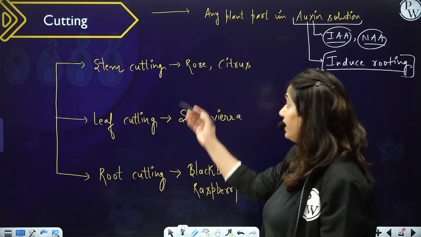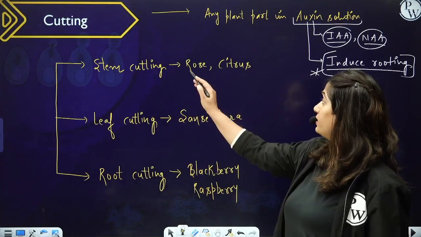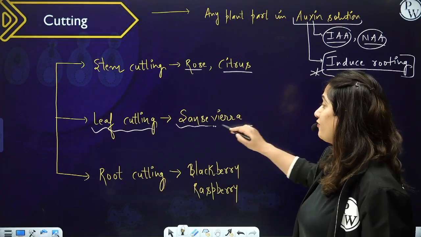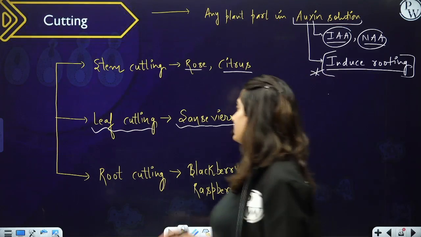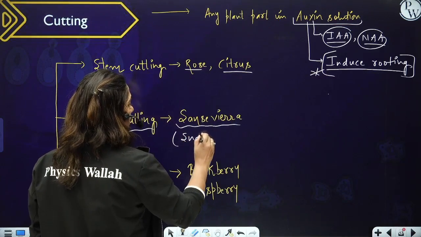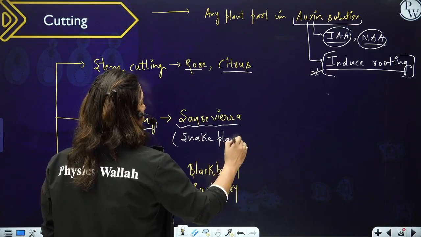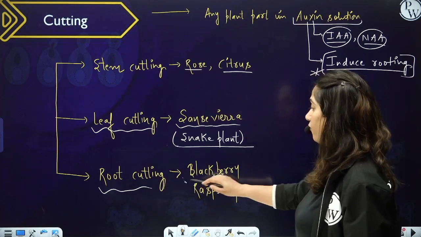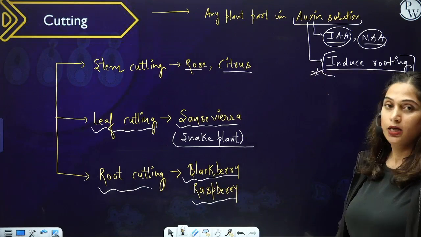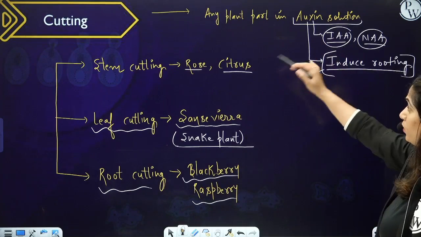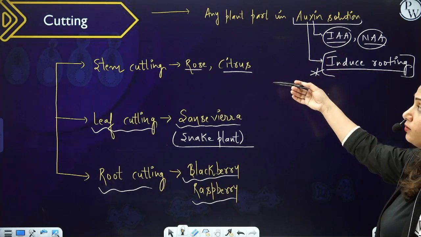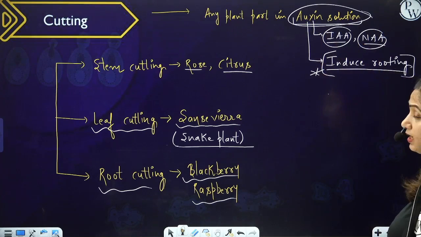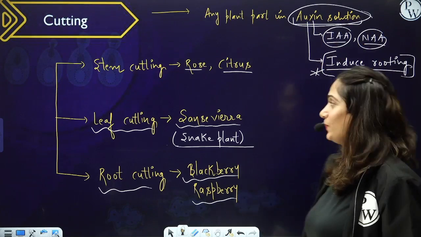Right? So we can take stem cuttings. We take stem cuttings in case of rose and citrus fruits. We can take leaf cutting. We take leaf cutting in the plant Sansevieria. Sansevieria is also called a snake plant. We can take root cuttings as in case of blackberry and raspberry, right? So this is the important point, that when we use the method of cutting, we take the help of auxin solution like IAA and NAA to induce rooting.